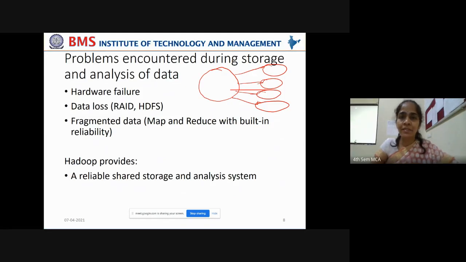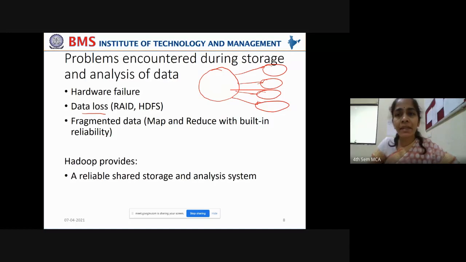In such cases, the probability of hardware failure will be more. If you use 2-3 disks, or if you use 100 disks, as you go on increasing the number of disks, the hardware failure probability also increases, right? And even the data loss.